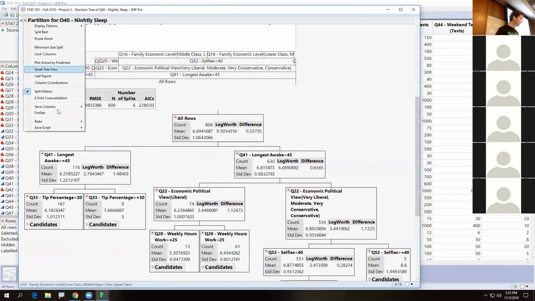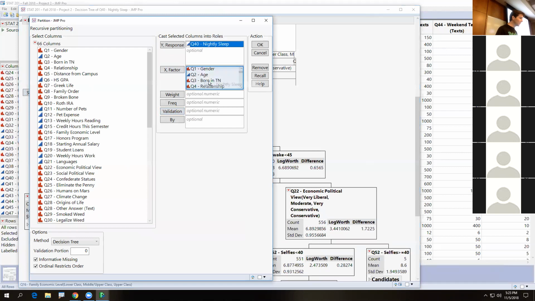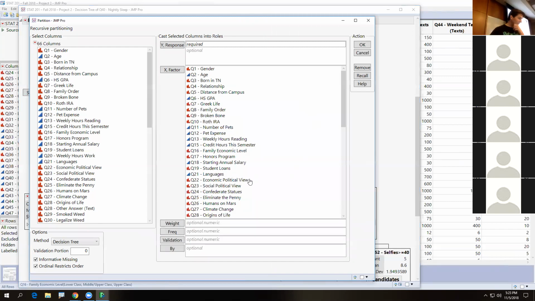But let's hop to a different tree right here. And let's go to relaunch. Did we do liberal conservative last time? Did we do that when we did the lecture? I think we did, didn't we? It's always a fun one to do. I like that one. It's one of the easiest ones. Let's look at the social views one.